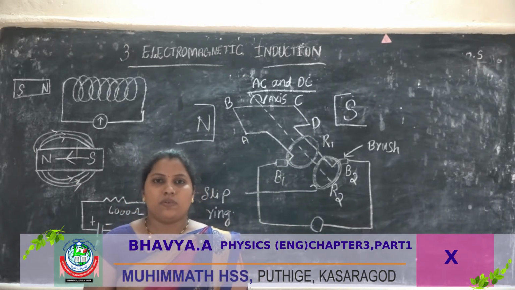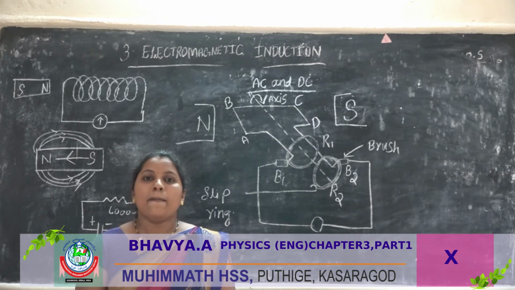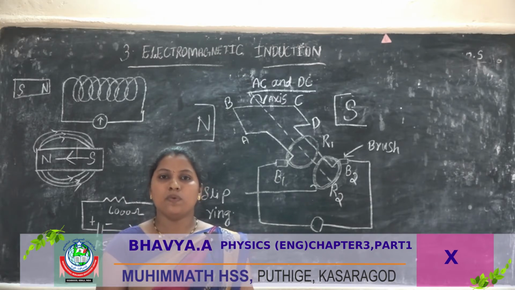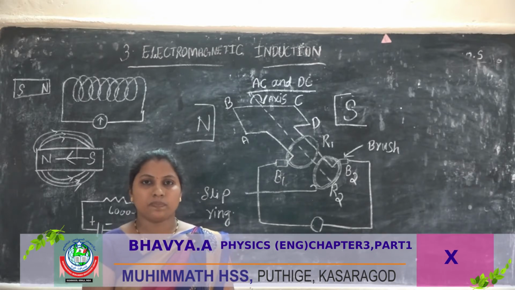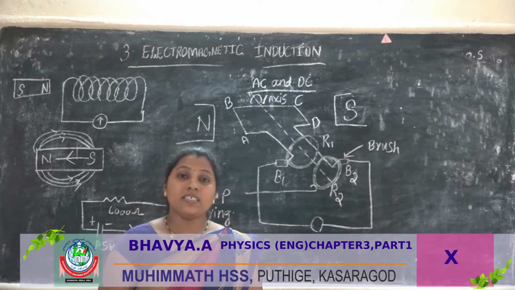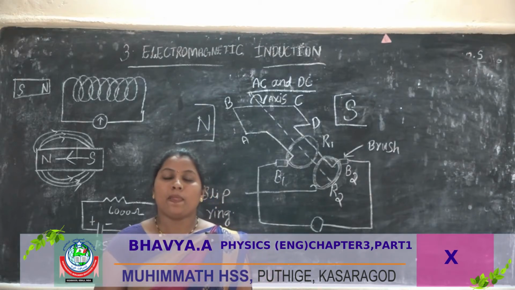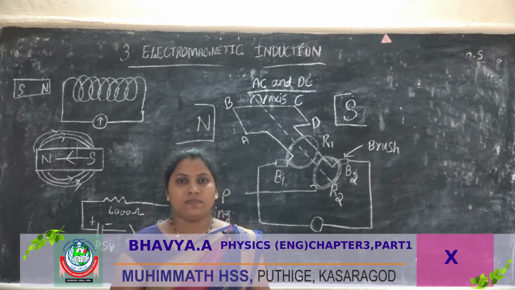In the previous chapter you studied that when a current passes through a conductor, it produces magnetic field lines that produce force, so the conductor moves. In this chapter you are studying about whether current is generated when a conductor moves in a magnetic field.